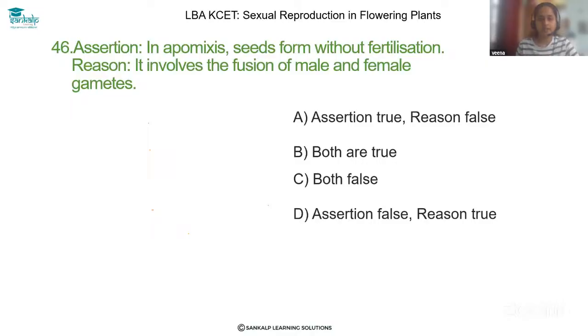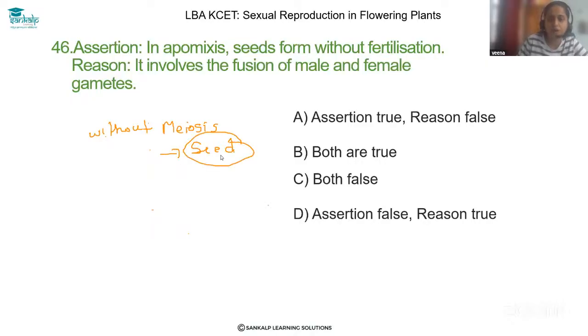Dear student, please understand the question here. Apomixis is a process in which, without fertilization and without the meiosis process, the seed is going to form.